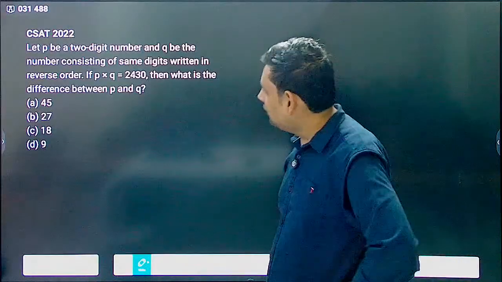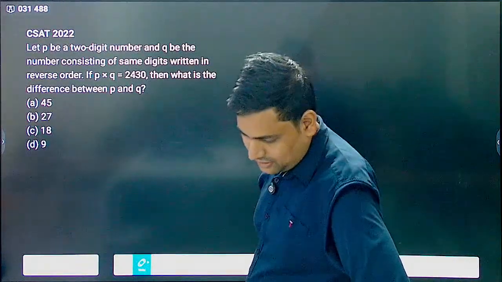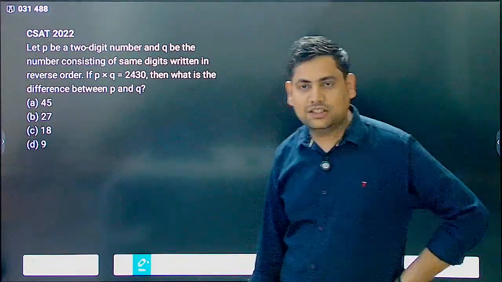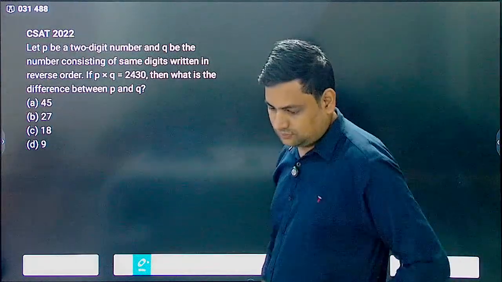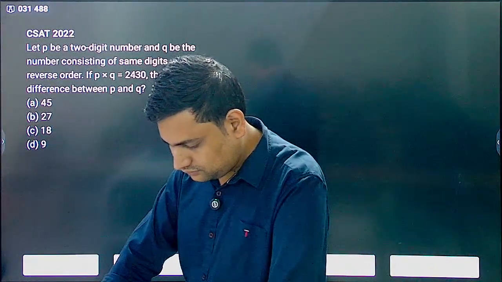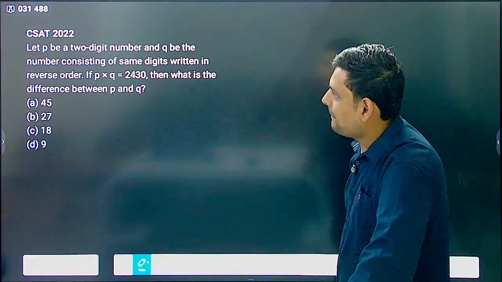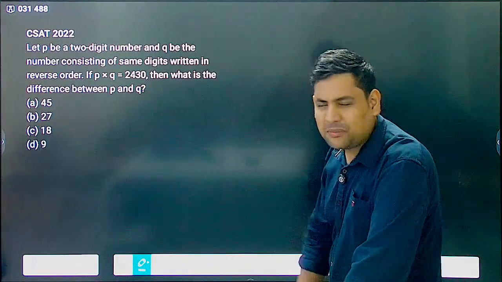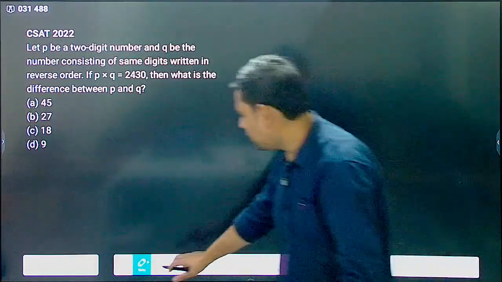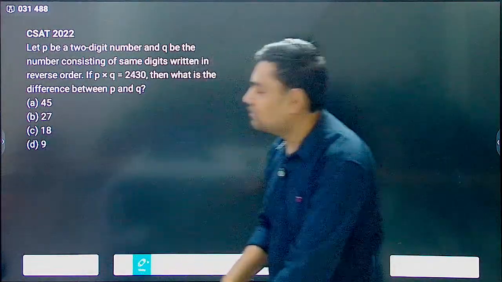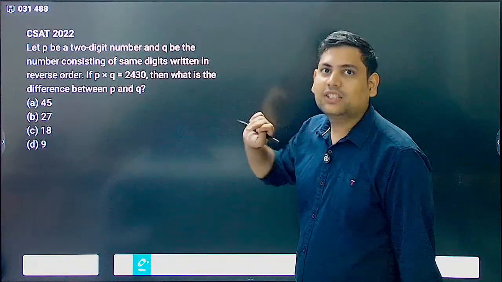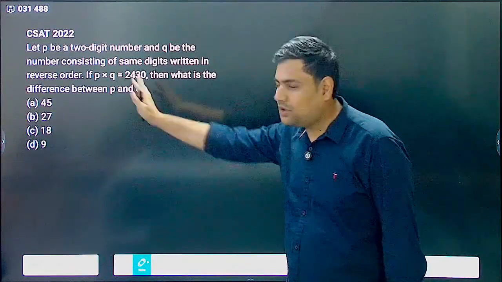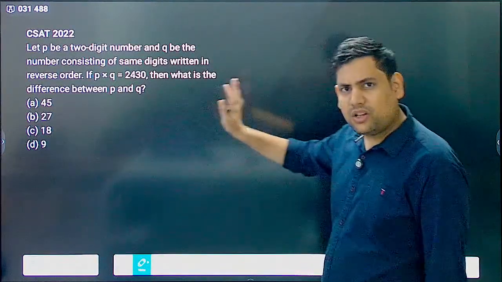LCM of 24 and 30. LCM is of two numbers at least. Now let me tell you, most coachings are not giving a proper solution, so of course you won't find it in these 10-20 seconds. So the thing is, by trial and error, if it works for you, then it's fine. But let's understand how you can do this in a methodical way.